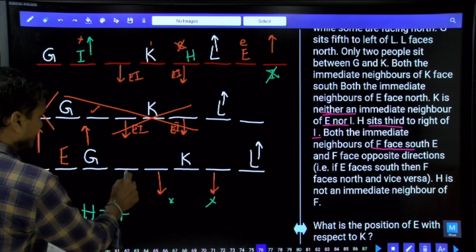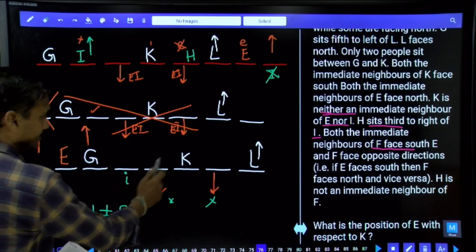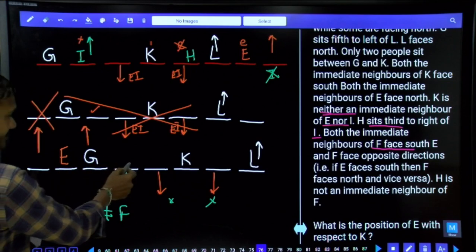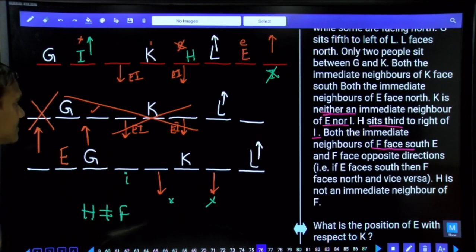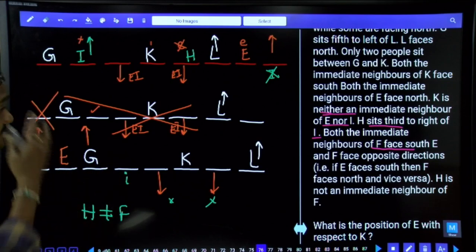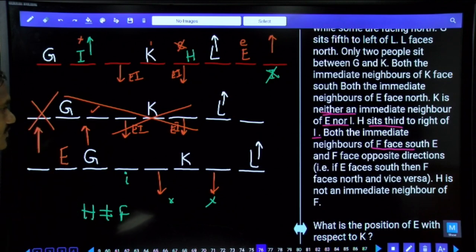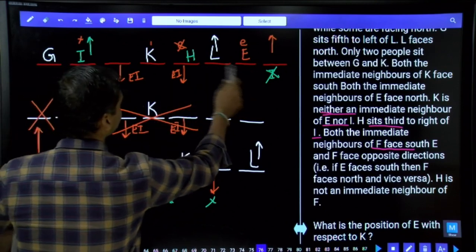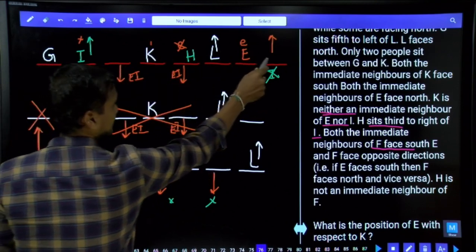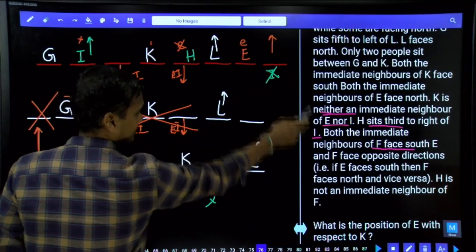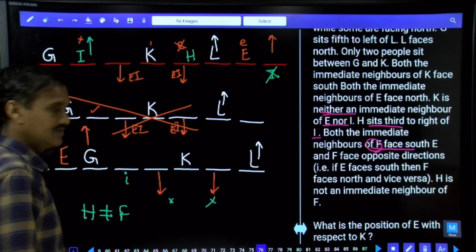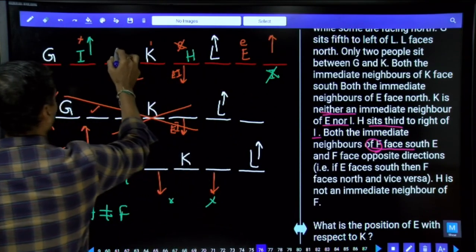If I is here, then H is seated to the right of I, so H will be here. Then I will be facing north. If I is here, then H will be here, facing north. Isn't it? Hence, there are two different possibilities. H is seated to the right of I. Then the immediate neighbors of F face south. If H and I were in these two places, then F must be here. F cannot be here because we need two persons as the neighbors of F. Hence F cannot be here, F must be here.